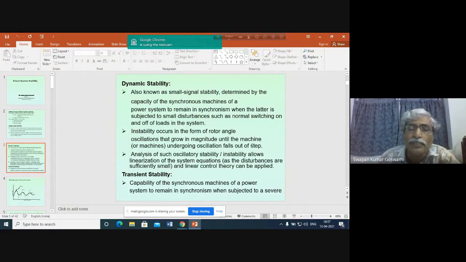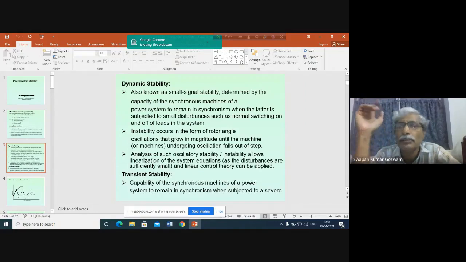Falls out of step means it is becoming, or it is losing synchronism. Okay, so how may this instability occur? It may occur by continuous increase in rotor angle. Why will this rotor angle increase? Obviously, the change in demand is very small. But what happens? This particular form of instability basically occurs not simply because of the change in demand, but there